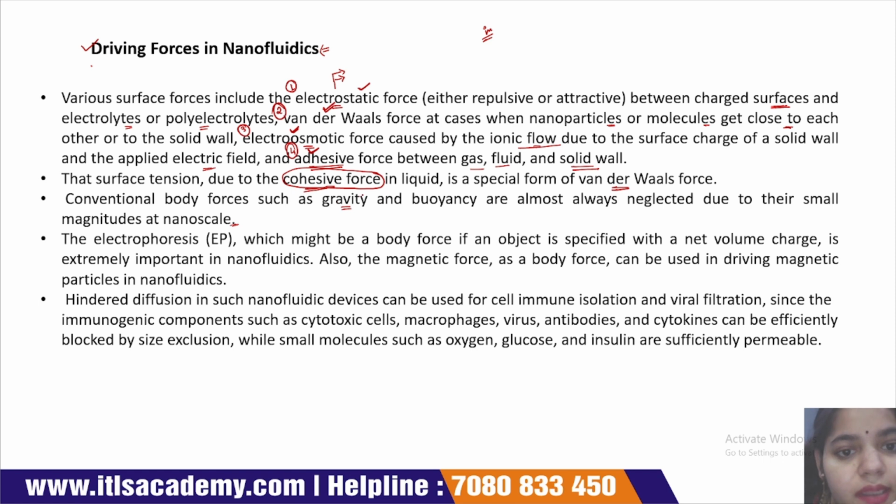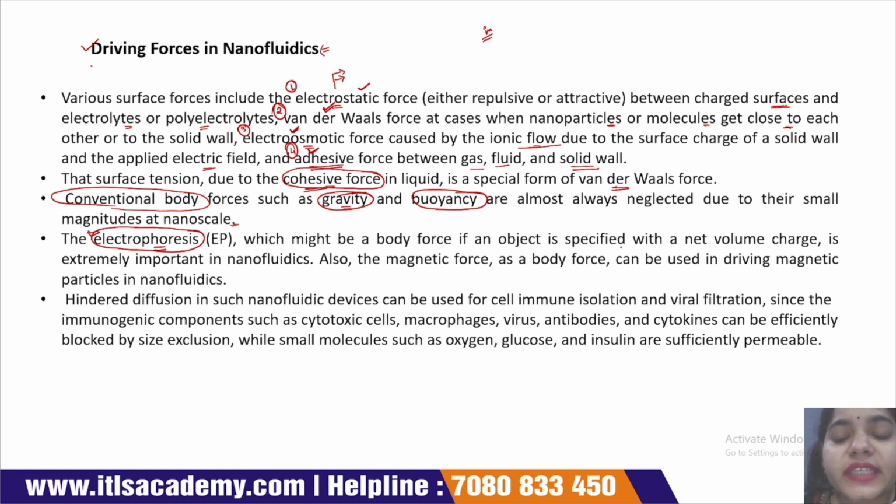Next, electrophoresis is a type of body force.